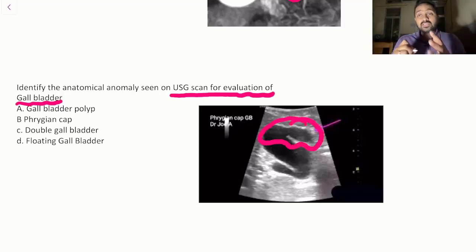It is given in Bailey and Love among the anatomical anomalies of the gallbladder. So this was a straightforward question where they correlated anatomy with radiology. Those who had seen the image and could correlate it with the anatomical abnormality of the Phrygian cap were able to solve it.